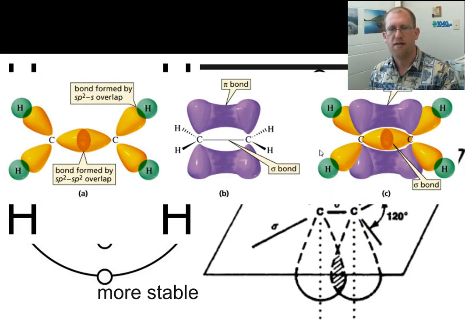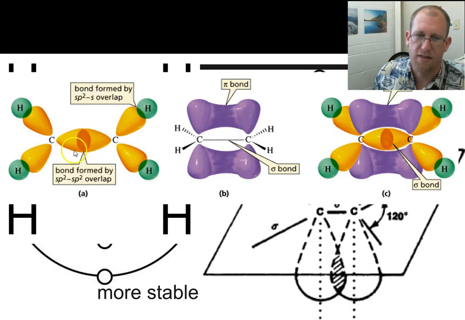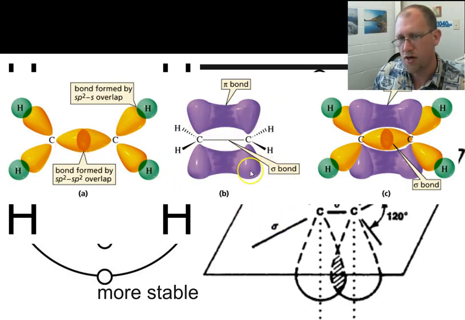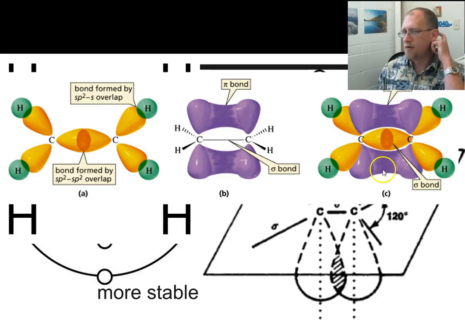This is an example with another model. Here's a sigma bond, 2 s's that are shared. Here's the pi bond, 2 p orbitals that are shared. This is a double bond, right? It's got a single and the pi bond. So this is what a double bond looks like.